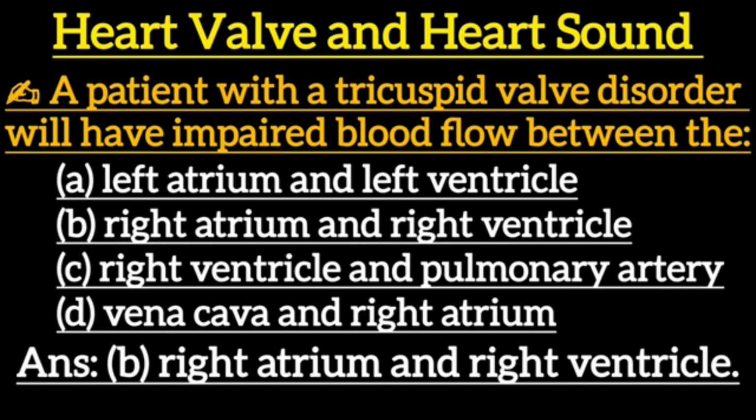Next one: a patient with a tricuspid valve disorder will have impaired blood flow between the: option A, left atrium and left ventricle; option B, right atrium and right ventricle; option C, right ventricle and pulmonary artery; option D, vena cava and right atrium. Correct answer is option B, right atrium and right ventricle.